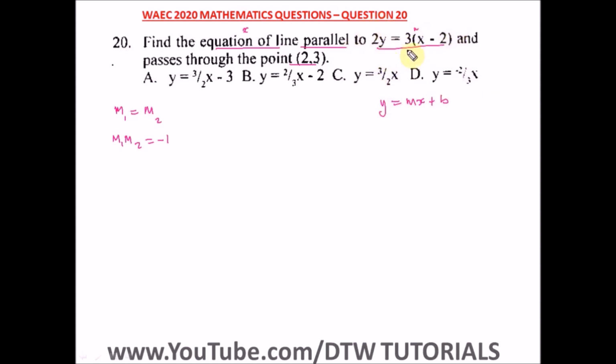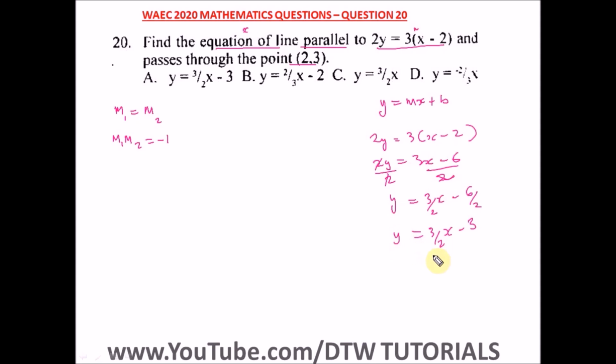So let's solve for y and liken it to this equation. From here we have 2y equal to 3 bracket x minus 2. Open up this bracket here, we have 3x minus 6. We have 2y here, so we divide both sides by 2. So we have y is equal to 3 over 2 x minus 6 over 2. So we're going to have 3 over 2 x minus what? 3.